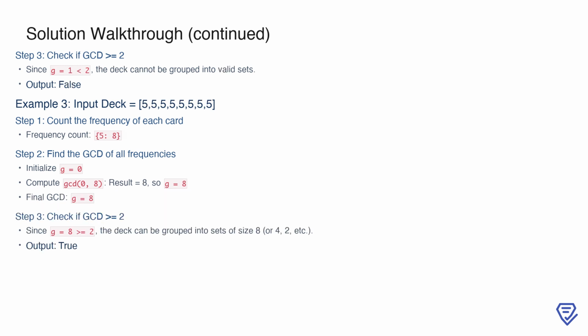With a final GCD of 1, we check whether it meets the condition of being greater than or equal to 2. Since 1 is less than 2, this deck cannot be grouped into valid sets, so the output is false.